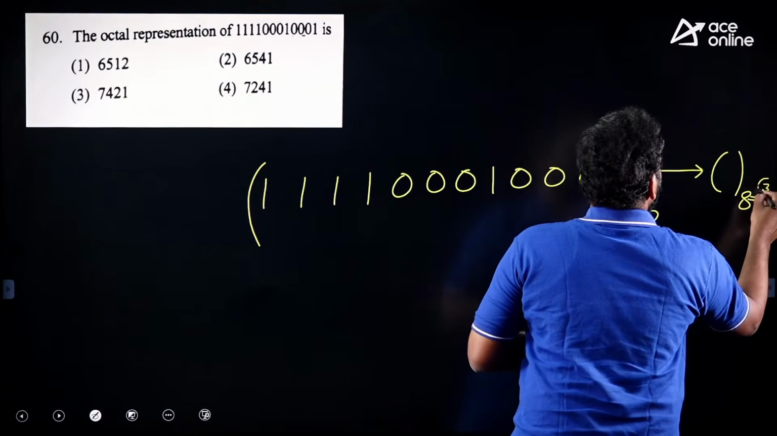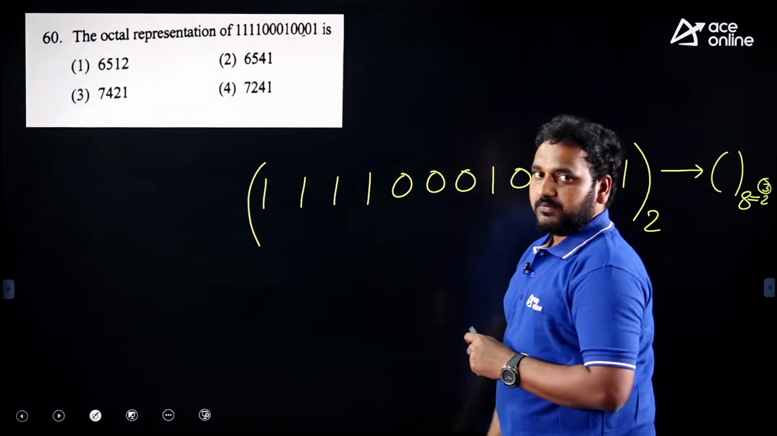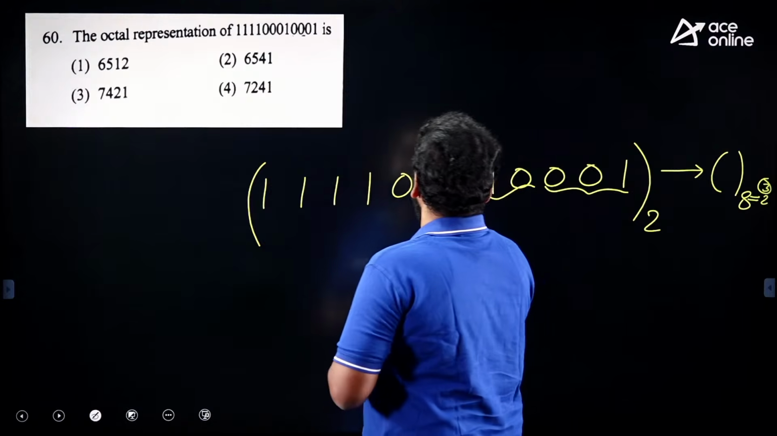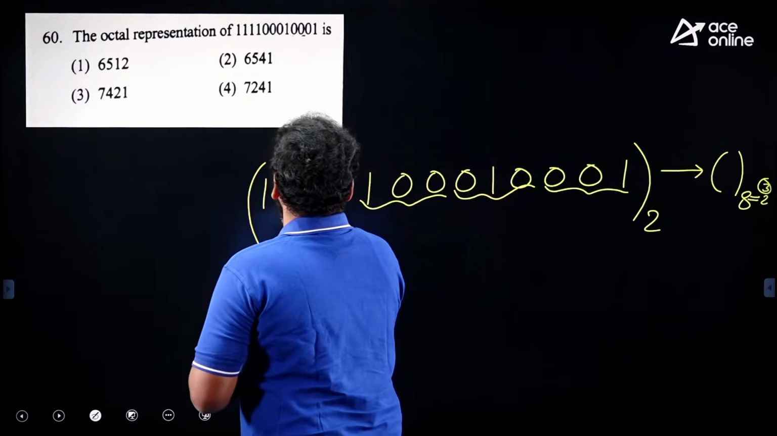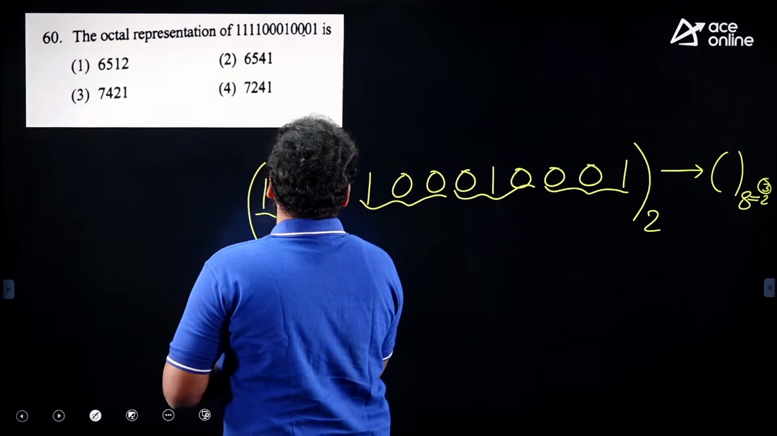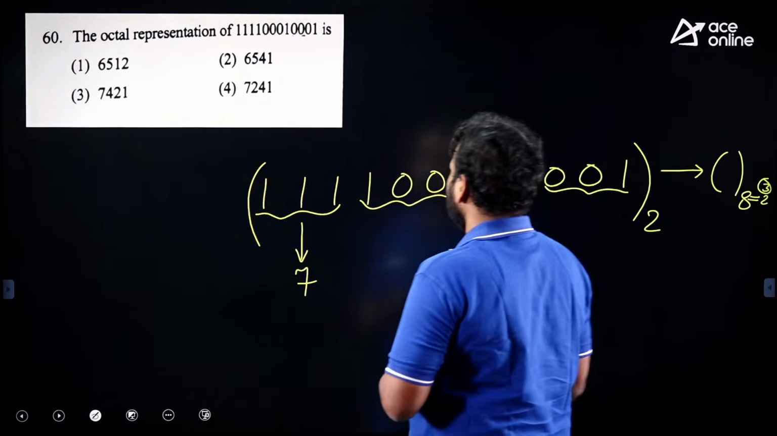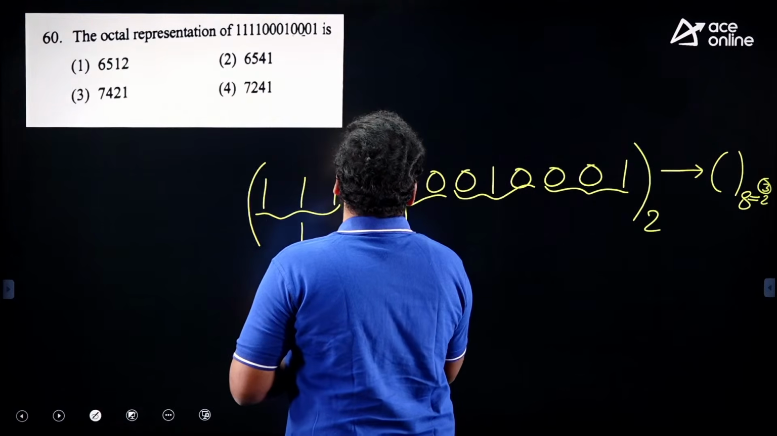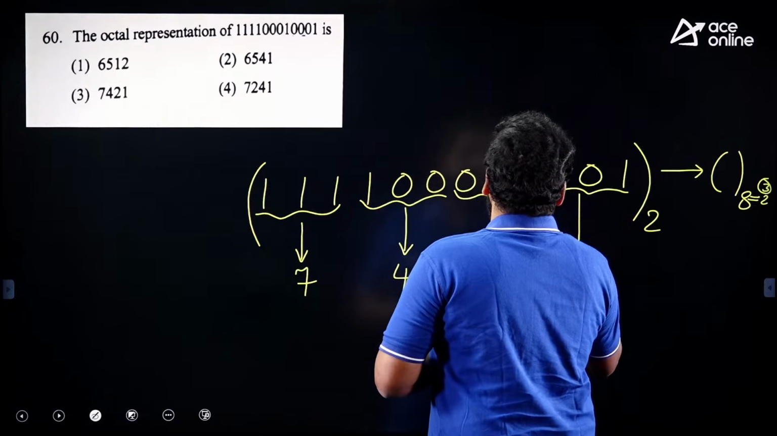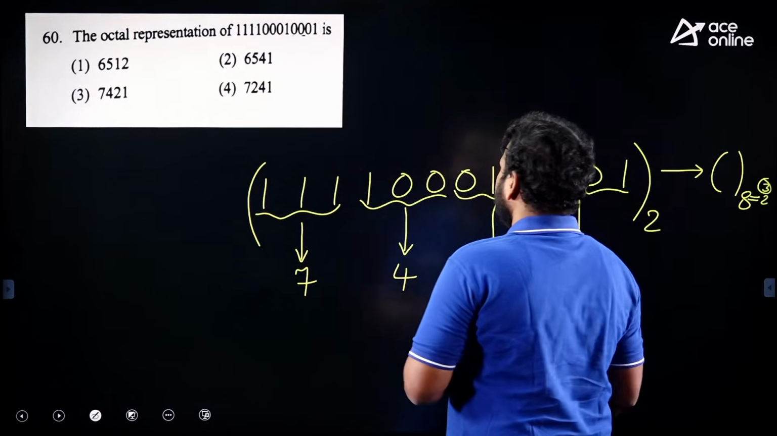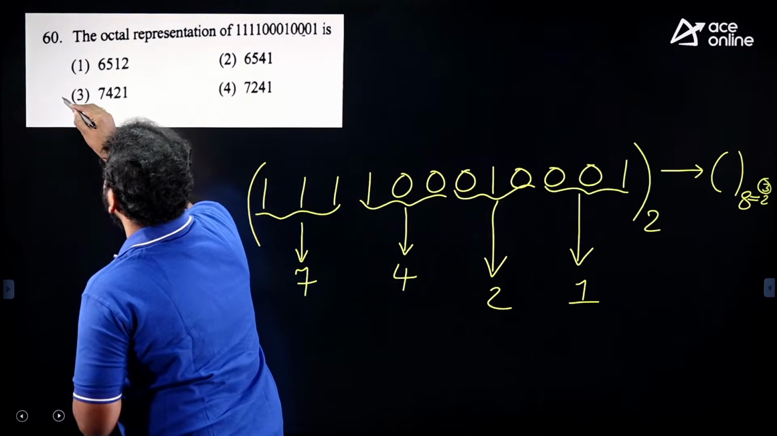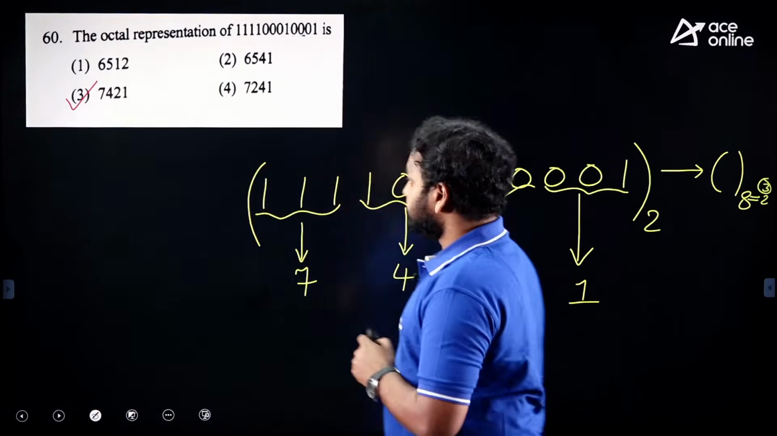Okay. We are going to group 3 bits from the binary. 3 bits, 3 bits. If you group like that, you will get 111. What is the equivalent value? 7. And this is equal to 4, 2 and 1. 7, 4, 2, 1. This is given in option 3.